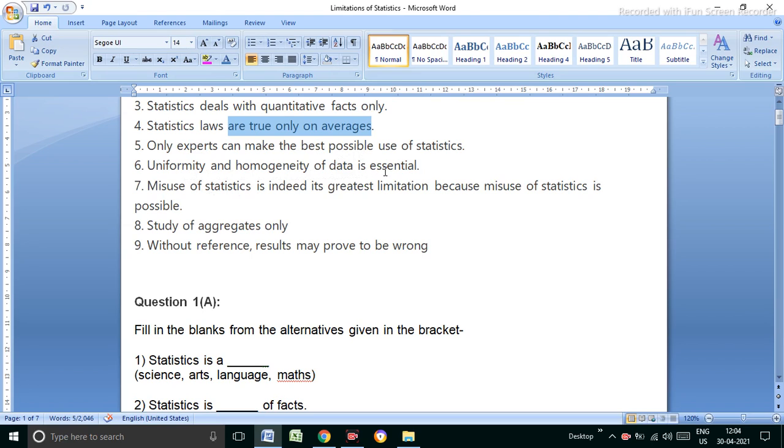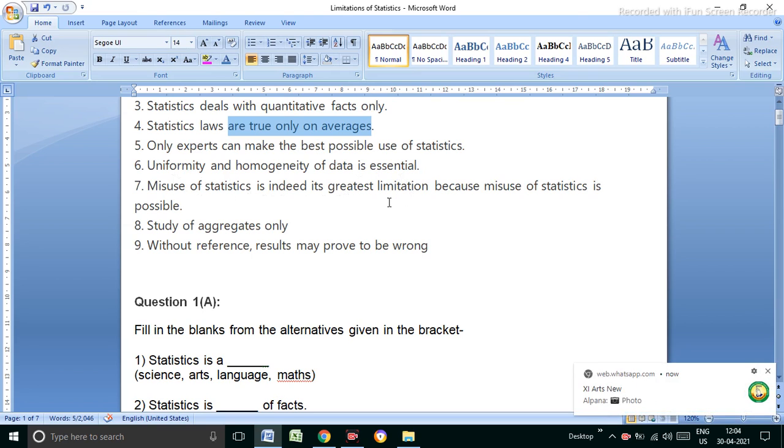Uniformity and homogeneity of data are essential. It is compulsory if you want to compare the population of one country with the population of another country at the same time. We want to compare how educated the people are, so the data should be homogeneous in nature, not a uniformity nature.